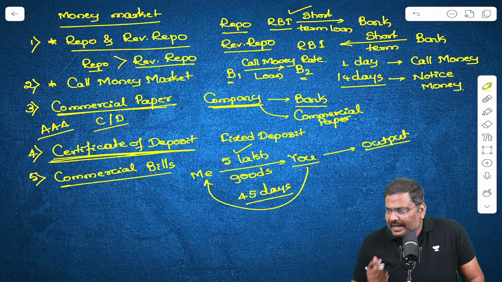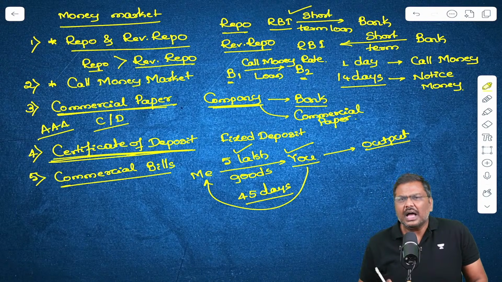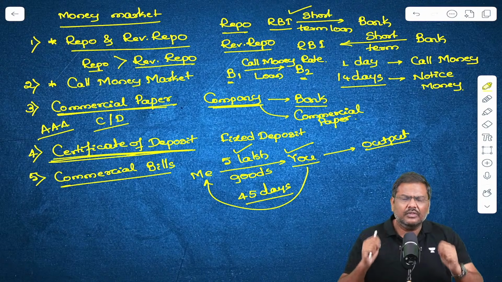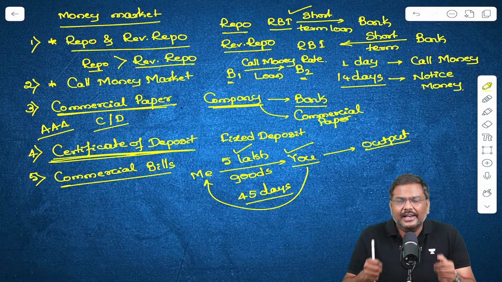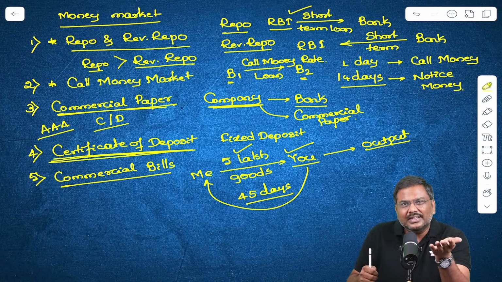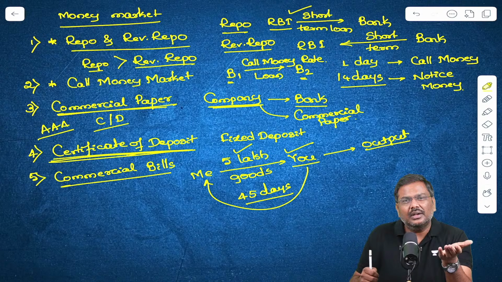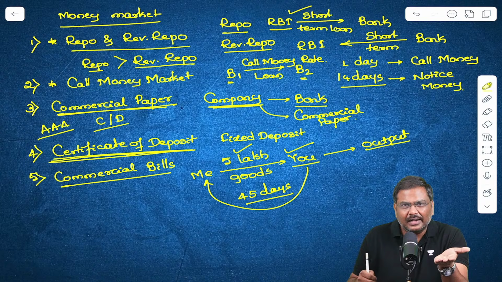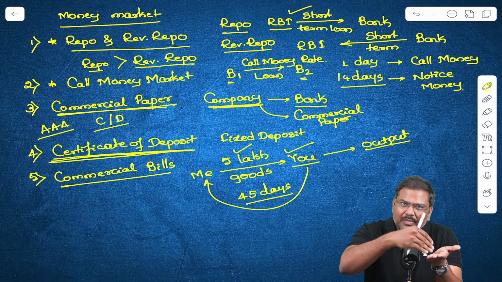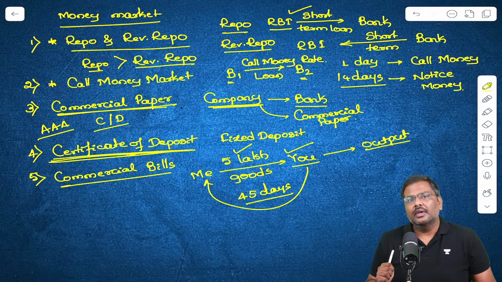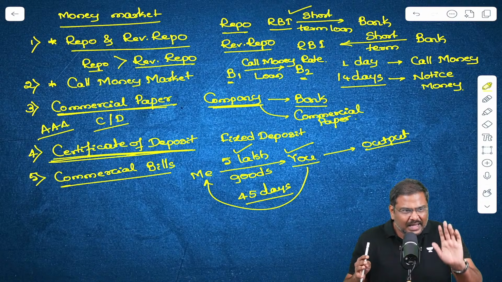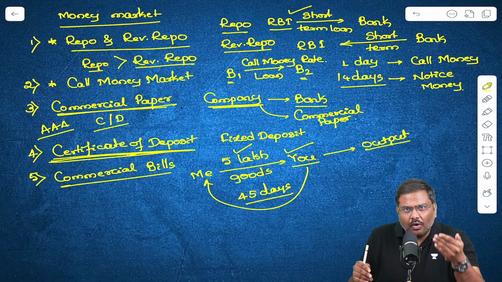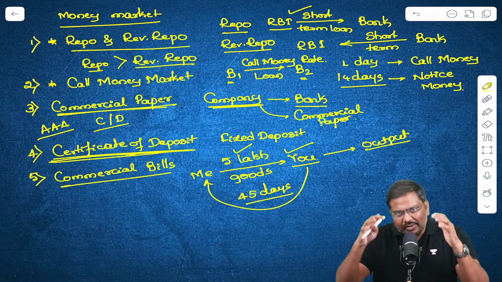So now you will simply tell me, right sir, I will make a payment, but after 45 days. So I will tell you what the document is. Please give me a document. I should have a document which is proof that you owe a certain amount of money to me after 45 days. Everybody is okay, right? Please issue a document to me which proves that you owe 5 lakh rupees to me.